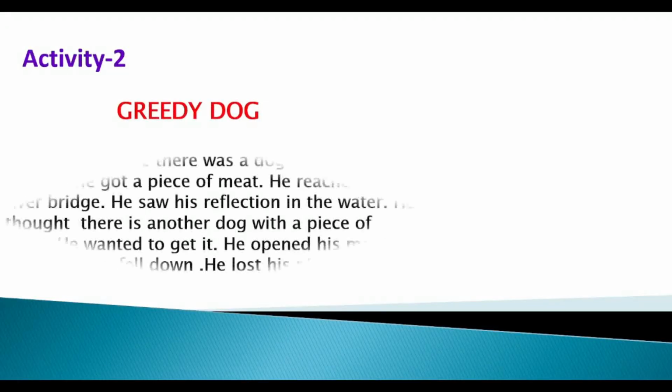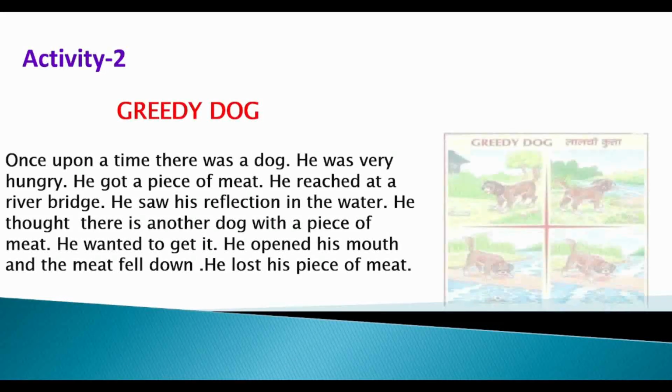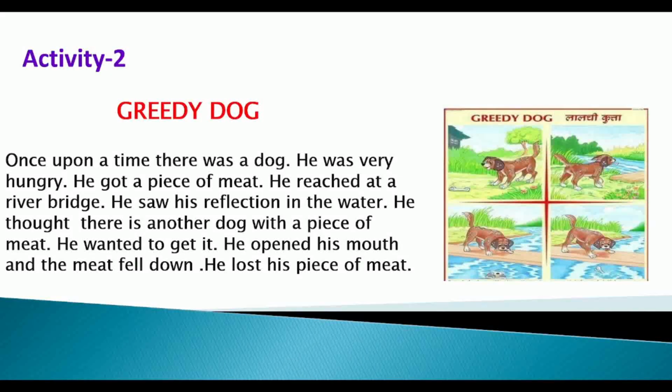Next comes activity 2. The story is Greedy Dog. Once upon a time, there was a dog. He was very hungry. He got a piece of meat. He reached a river bridge. He saw his reflection in the water. He thought, there is another dog with a piece of meat. He wanted to get it. He opened his mouth and the meat fell down. He lost his piece of meat.